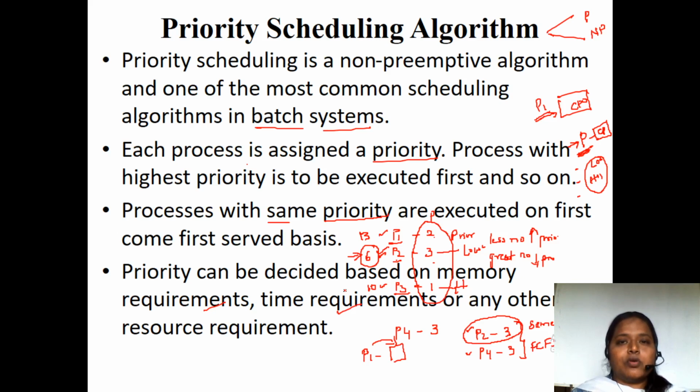When it comes to the round robin scheduling algorithm, we have seen arrival time plus the time slice. But here, we have to check both the arrival times as well as the priority that has been given.